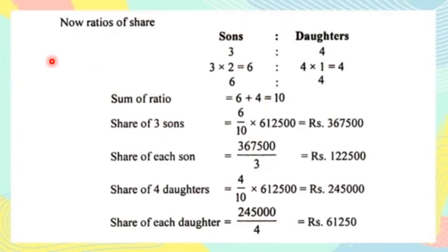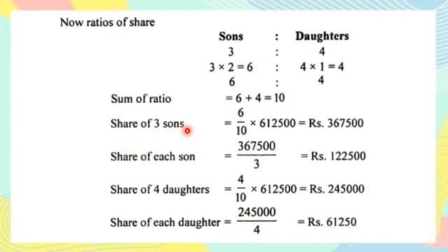Now the remaining amount will be distributed among his children, 3 sons and 4 daughters. As we know that the share of the son is twice that of the daughter, it is according to the Islamic Sharia law, and it is also understood. So for 3 sons' share, we will multiply 3 by 2. 3 twos are 6. And for daughters' share, we will multiply 4 by 1. 4 ones are 4. So the ratio between son and daughter is 6:4. When we add the ratio, it becomes 10. 6 plus 4 is equal to 10.